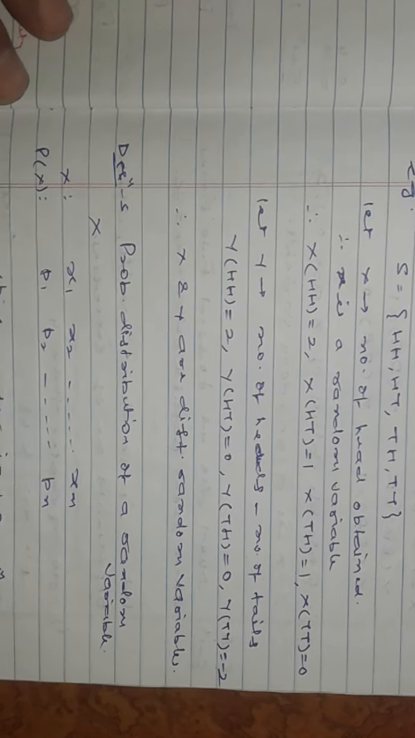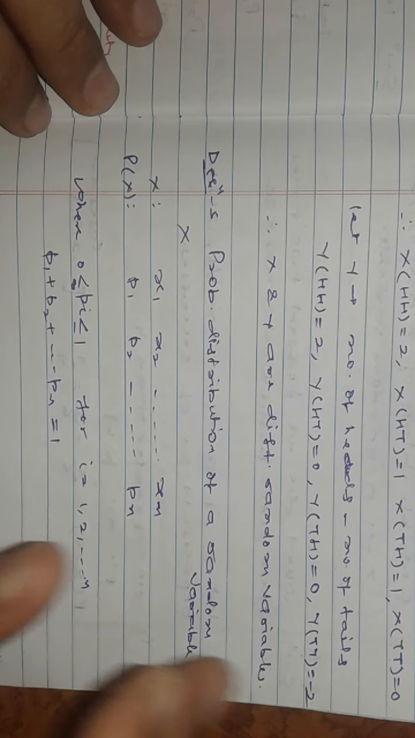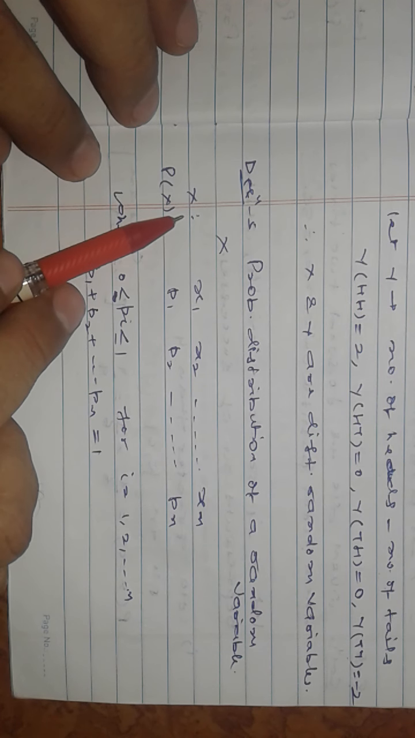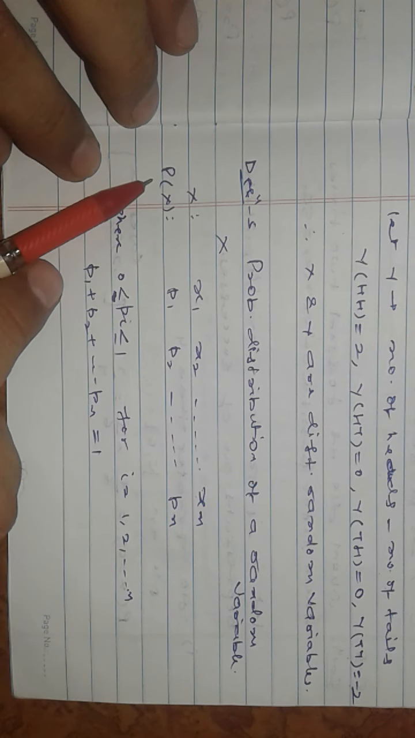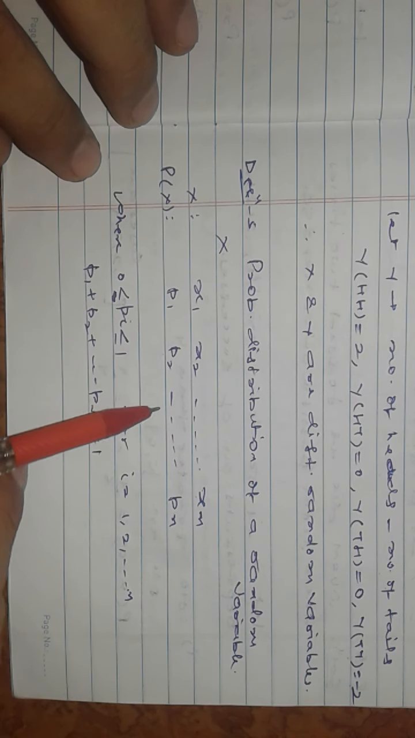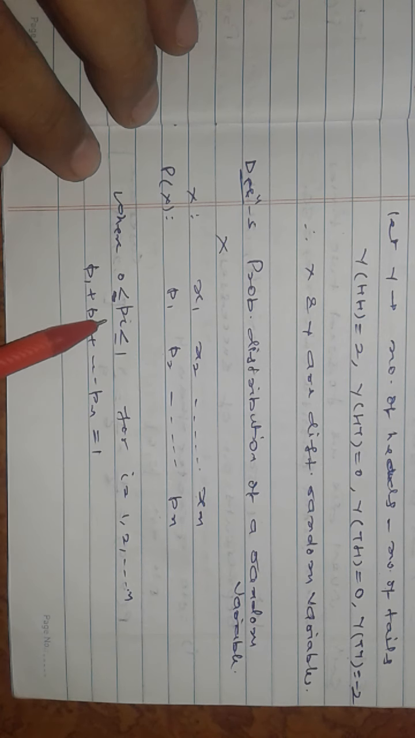Now the probability distribution of a random variable. Suppose you have variable X taking values x1, x2 and so on up to xn. Then P(X) will be p1, p2, p3 and so on up to pn, where each pi lies from 0 to 1. It cannot be negative, but it can be less than 1 or equal to 1, for i equal to 1 to n, and the sum of all these probabilities is 1.